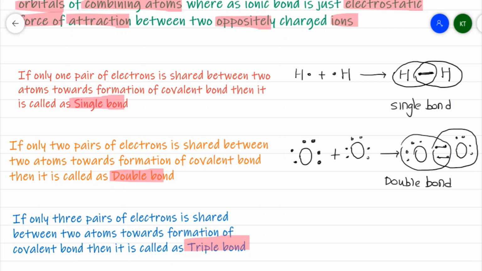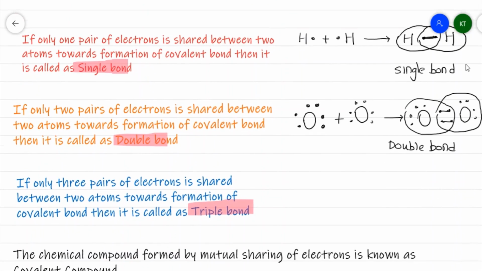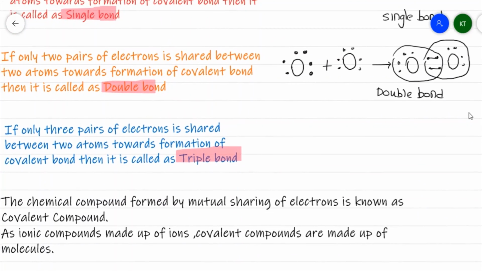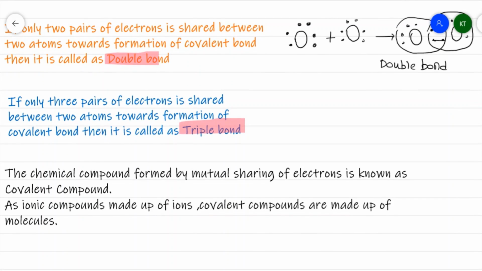Now, if we involve three pairs of electrons between two atoms, I get a triple bond. So let me have a nitrogen, atomic number 7, electronic configuration 2, 5. Each nitrogen atom has got 5 electrons in its outermost shell.